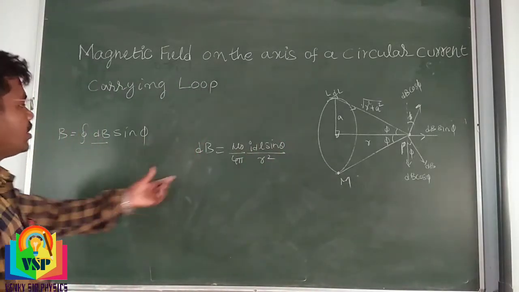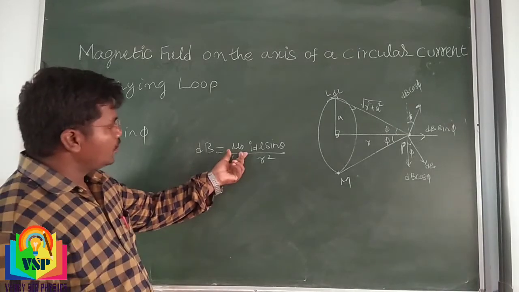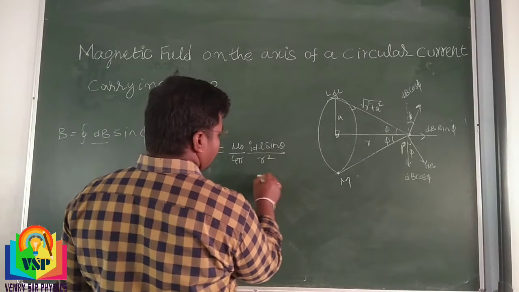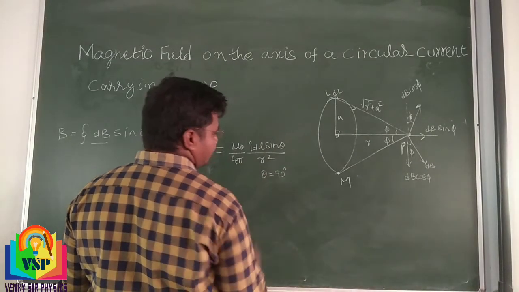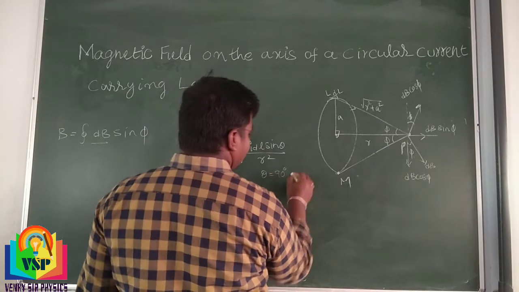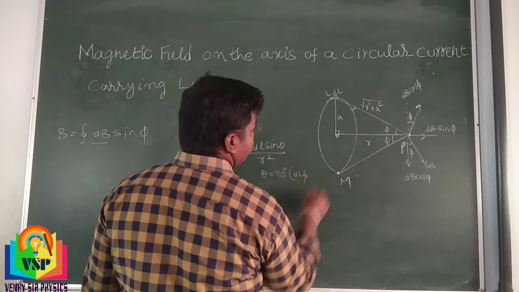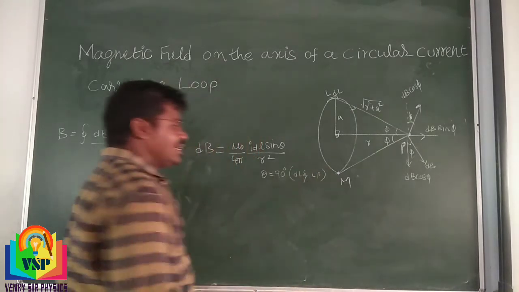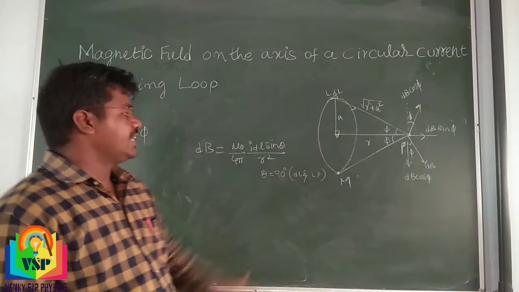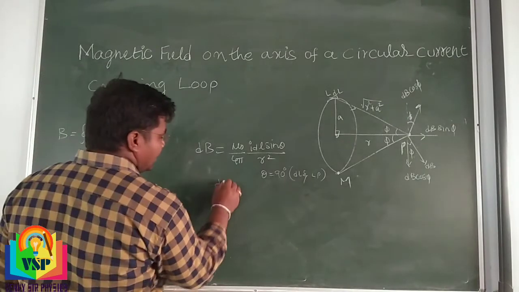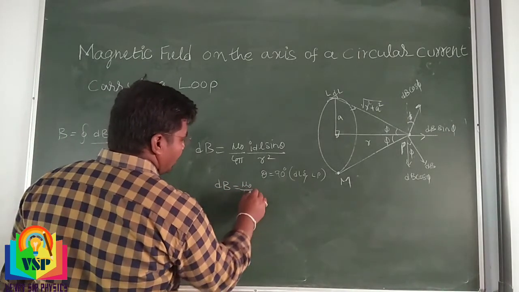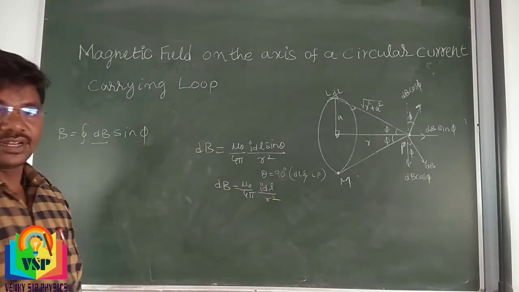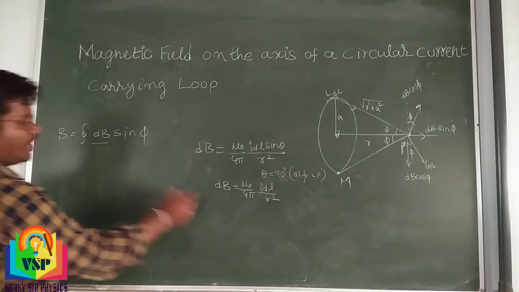Here theta is equal to 90 degrees, because the angle between dL and the line L to P is 90 degrees. So we get dB is equal to mu naught by 4 pi, I dL divided by r square. Understand?